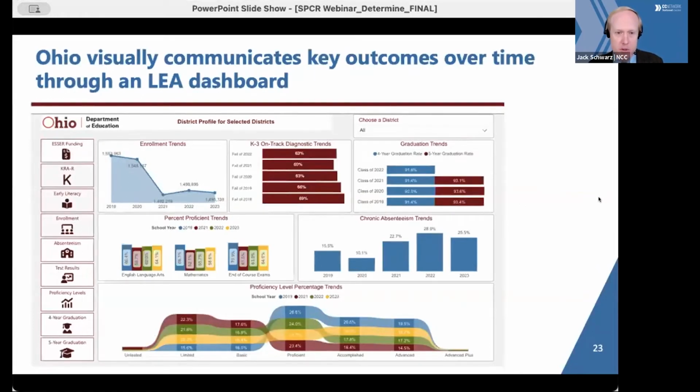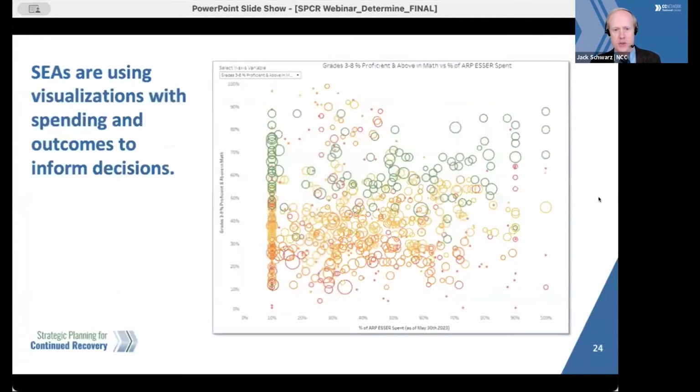Here's another dashboard, this one from the Ohio Department of Education, and it shows trends in enrollment, proficiency, chronic absenteeism, graduation, and K-3 diagnostics. Each district has its own profile tracking these trends, and you can check it out on the link in the chat. SEAs are also using visualizations to track both spending and outcomes.